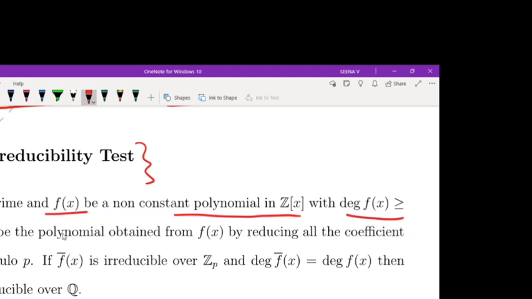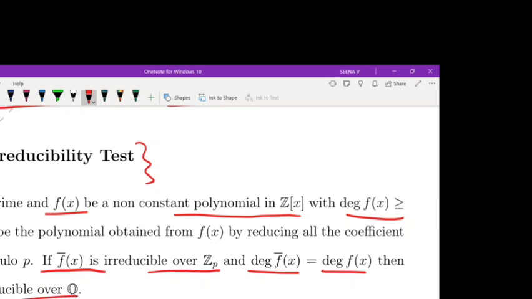And let f bar x be a polynomial obtained from f of x by reducing all coefficients of f of x mod P. If f bar x is irreducible over set P, and the degree of f bar x equals the degree of f of x, then f of x is irreducible over Q.